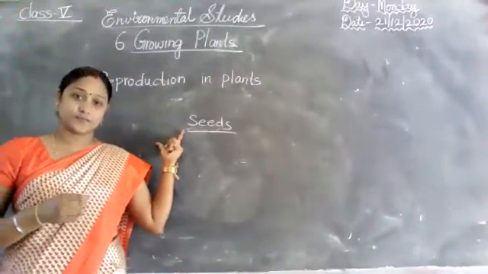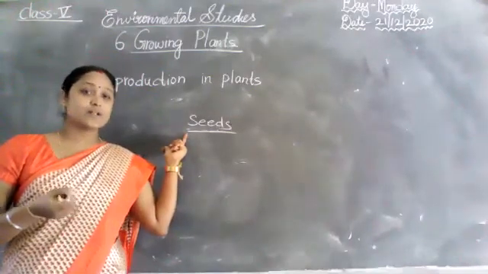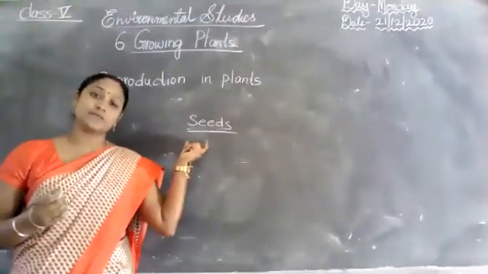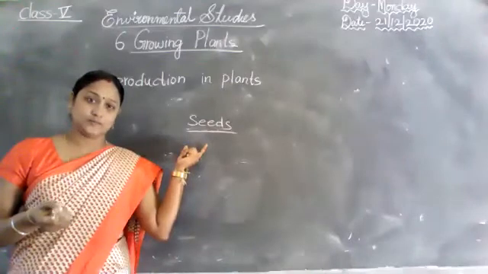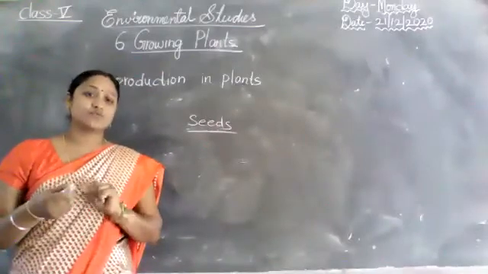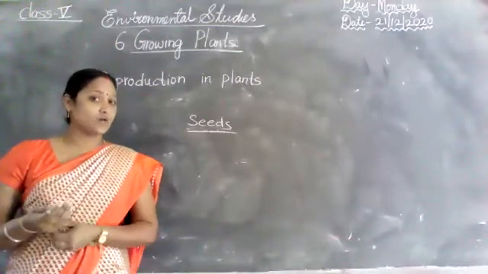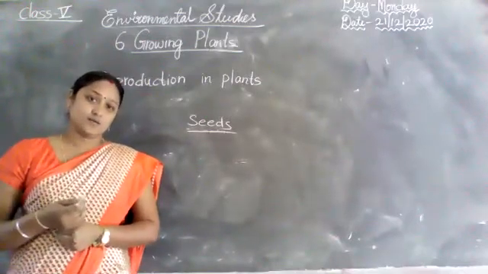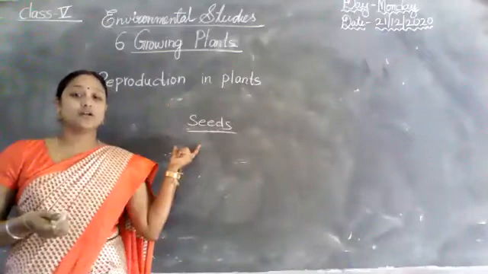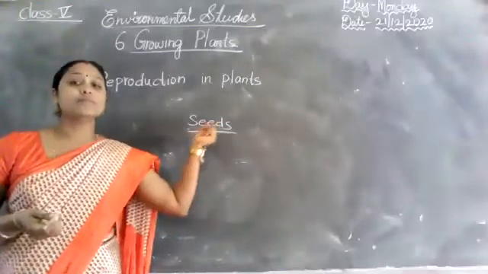So these seeds, some of the fruits have only one seed. And some of the fruits have many seeds. Few seeds or many seeds. Already I taught examples also. For example, mango. Am I correct, children? And the second one is only a few seeds. What are the few seeds? Apple. And many seeds. What are the examples of many seeds? Guava, pomegranate. So these all are reproduction in plants. So I taught seeds first. Yeah, very good. Papaya. Most plants grow from seeds.